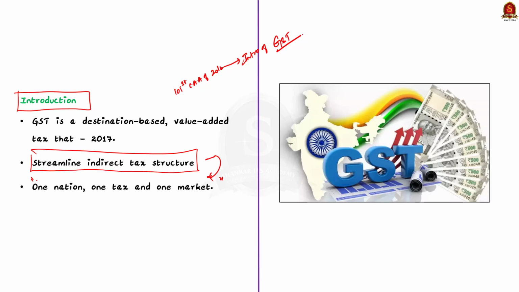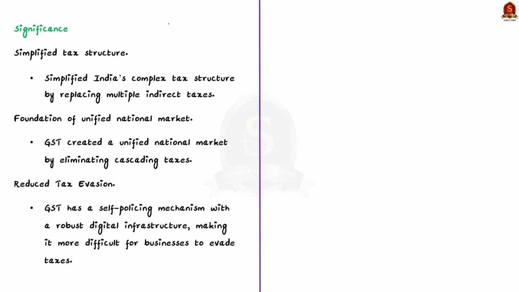Moreover, you can also add some points like GST replaced the previous complex taxes, which had 17 different taxes and surcharges like sales tax, VAT, service tax, etc. Okay, this is about the introduction. Now let us move on to the body part. Here, we can split the body part into 2 parts. In the first part, let us talk about the significance of GST.